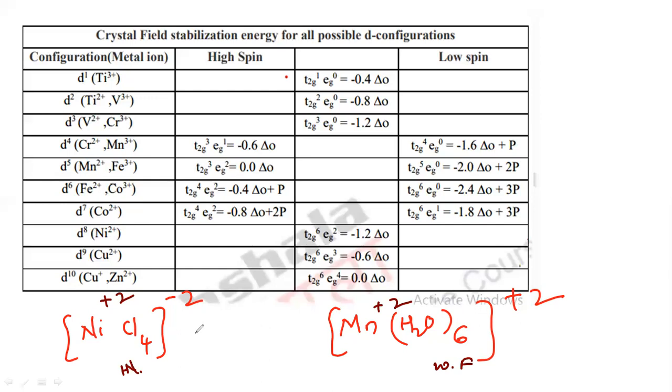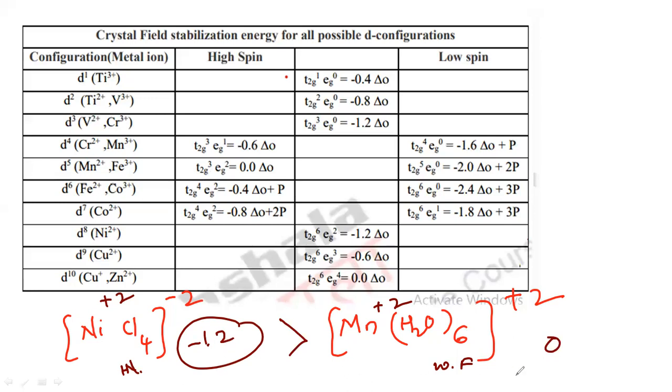And see here, nickel plus 2 with weak field, you will get the value which is minus 1.2 delta naught. But here with Mn plus 2 with weak field, you will get 0. So which one is higher? That is this minus 1.2. Remember, don't consider this negative charge. Simply it is a symbol, it is just a sign. So you have to see only the value which is 1.2.